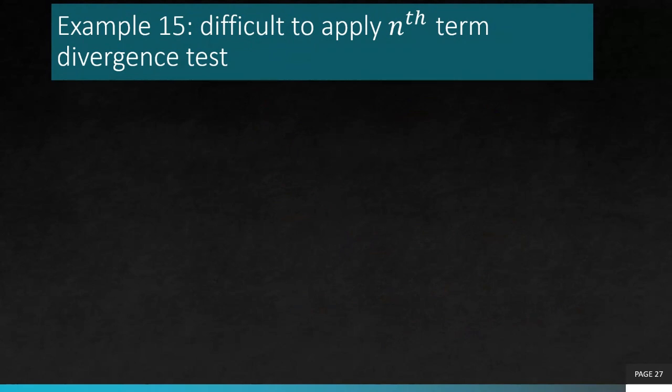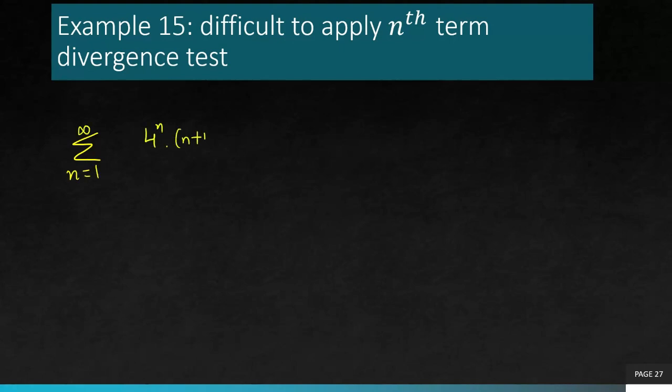And here we have an example where it's difficult to apply the test. So I'm not saying it fails. I'm trying to show you an example where we are trying to compute limit n goes to infinity of an, but maybe its computation takes so much time and is challenging enough that we eventually leave it and say, okay, then I'm going to use some other test. So even if we know that this test might work, still we are not able to do it because of the complicacy of an. So here we have that kind of example.